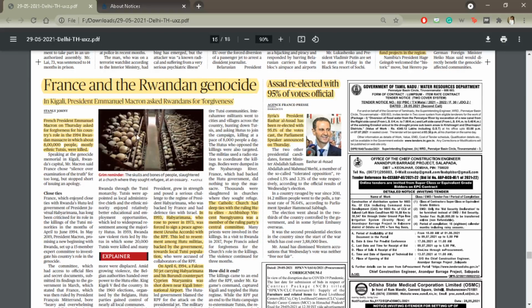And this is a picture, a grim reminder of the number of deaths that took place. This is just one massacre in a particular place, in a particular church where people sought refuge.